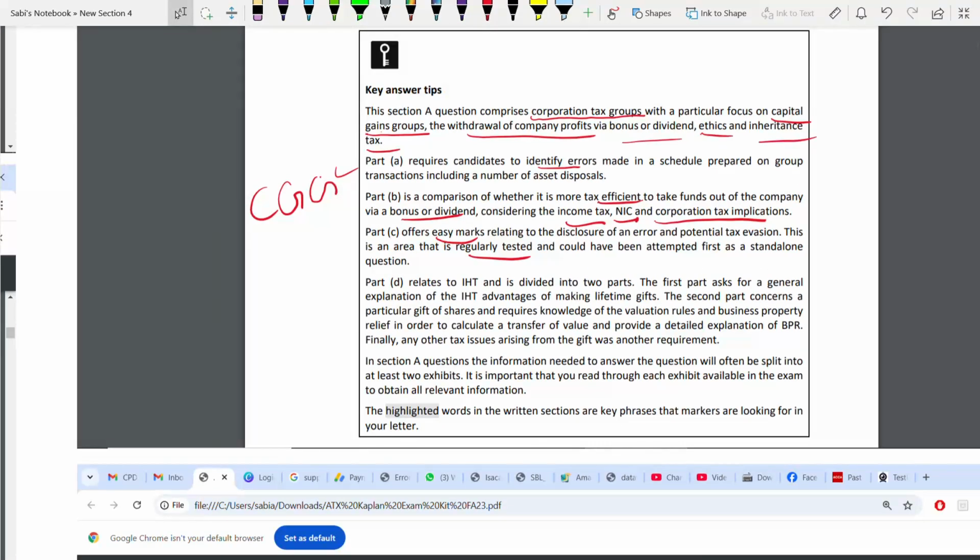Part D, IHT is divided into 2 parts. First one is about advantages of making lifetime gift. Second part is about a gift of shares. So here you need the knowledge of valuation rules. Okay, this is about related property among the husband and wife. You need that rule. Also, business property relief is asked. So you need that. And also other tax issues.